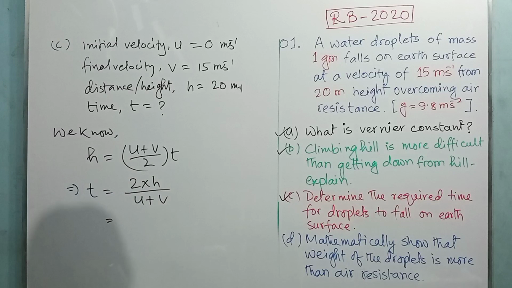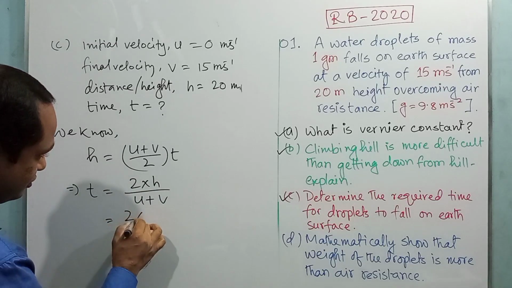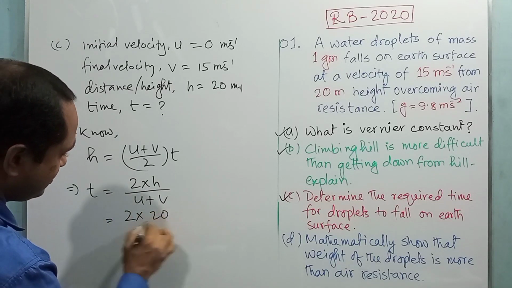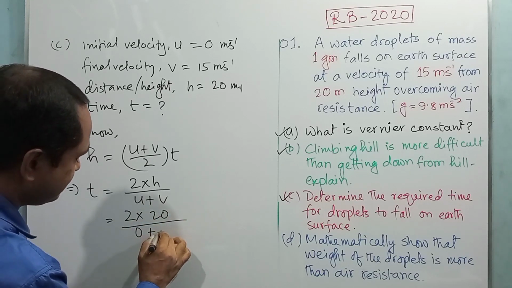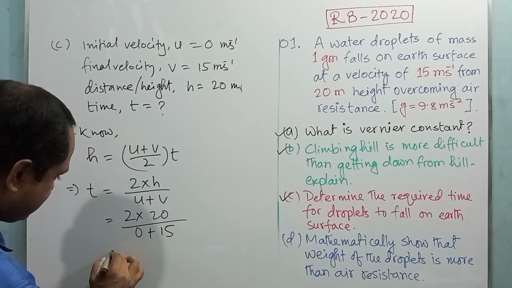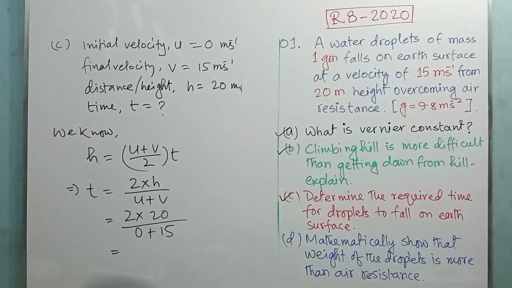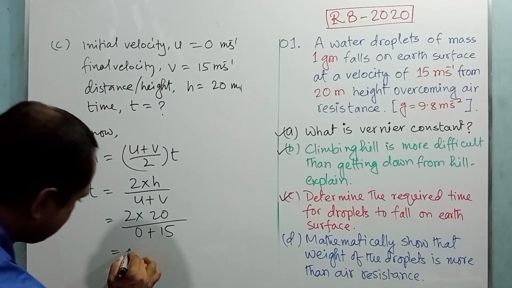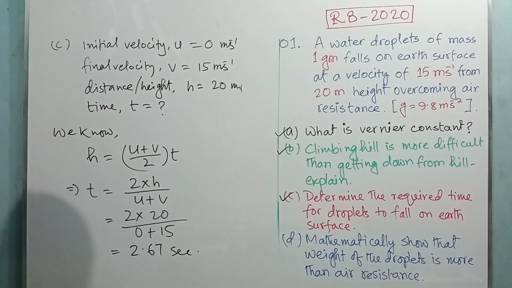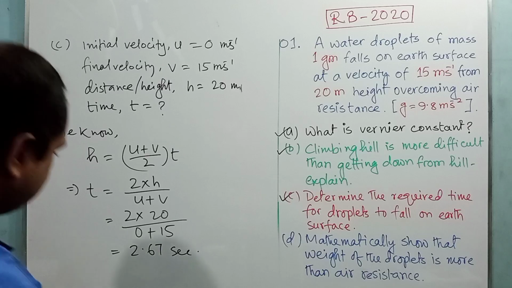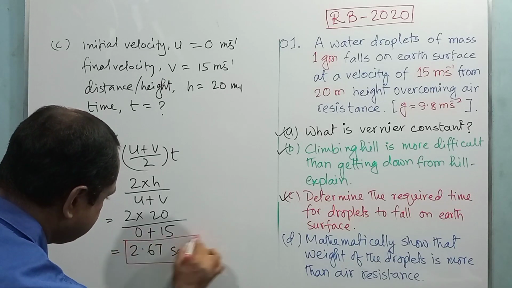Now using the values in this expression, 2 into h means 20, divided by u is 0 and v is equal to 15 meter per second, and after the calculation you will get 2.67 second. So this is the final answer for question C.